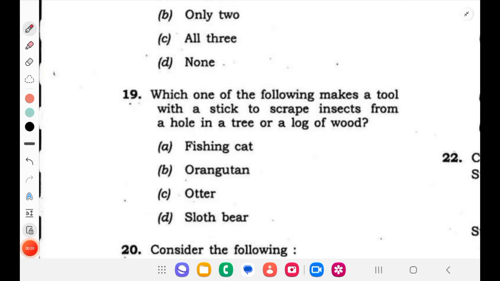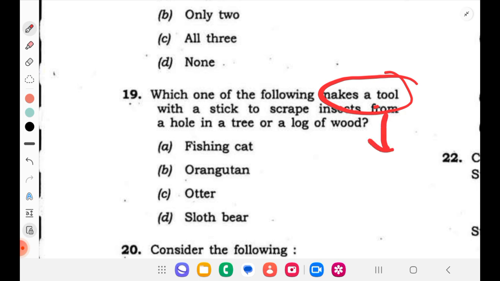Hi everyone, today we are starting with the 19th question of the 2023 paper. The question is, which one of the following makes a tool with a stick to scrape insects from a hole in a tree or a log of wood? So here they are asking directly about one species, and that species should be using a tool.